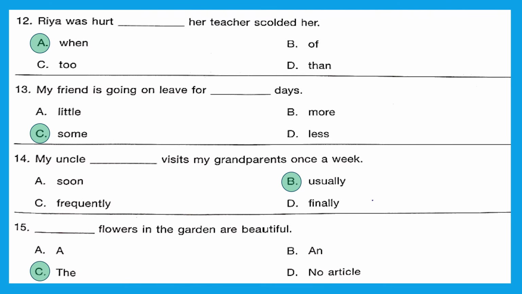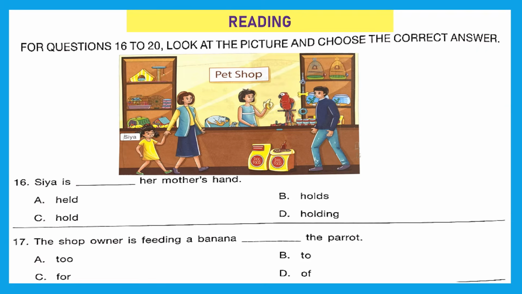The flowers in the garden are beautiful, because we are talking about a specific garden and specific flower. Option C is the right answer. Moving to the next section, that is of reading.